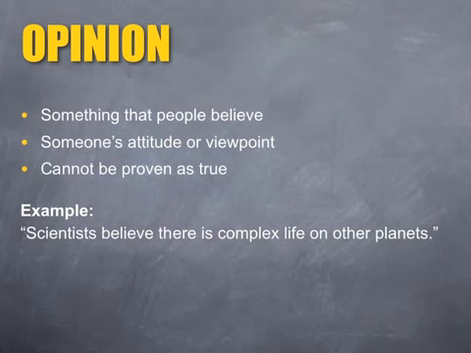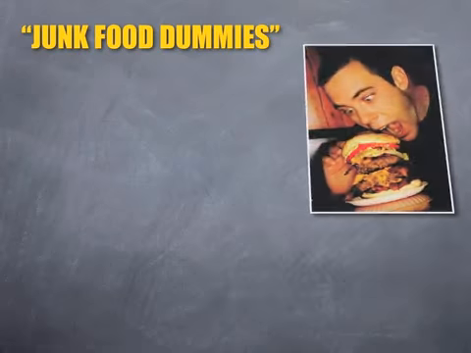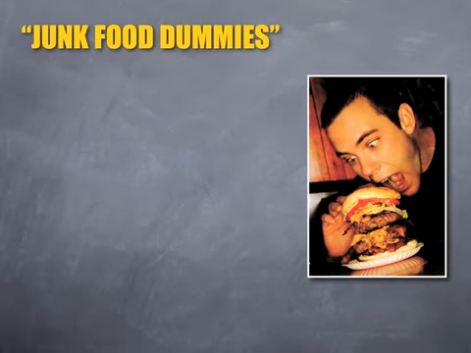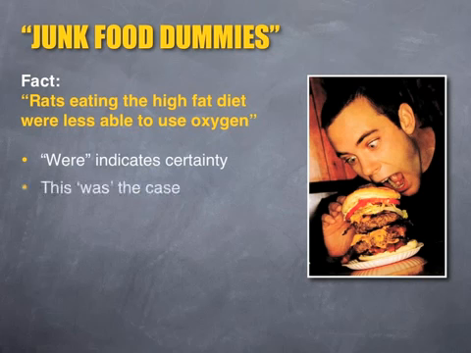Let's apply this to the media text and look at fact and opinion in Junk Food Dummies on page 9. In paragraph 5, Brooke writes about the findings of the research team. Because the information is scientific and refers to percentages, we assume that it's factual. For example, rats eating the high-fat diet were less able to use oxygen. For the exam, we need to look at the language Brooke uses to confirm that this is a fact. In this statement, the word were indicates certainty. It tells us that this was the case and that there is no doubt about it.